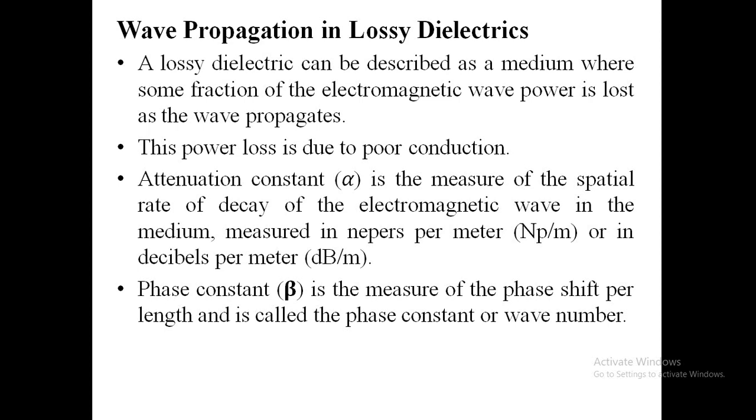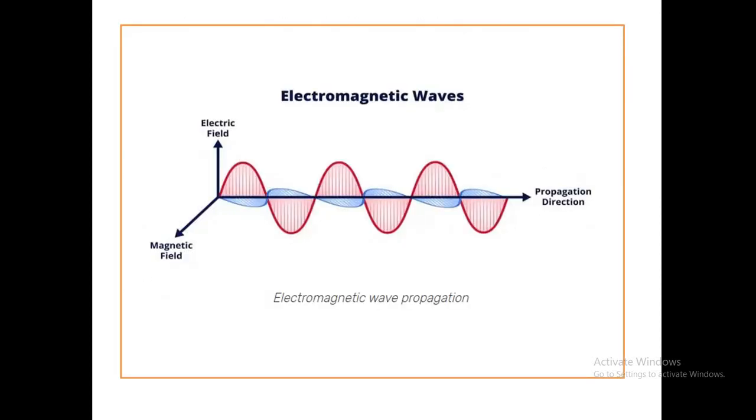Phase constant beta is the measure of the phase shift per length and is called the phase constant or wave number. The diagram represents an electromagnetic wave which is being propagated in a direction perpendicular to both the electric and magnetic fields. So here the three axes are mutually perpendicular to each other.